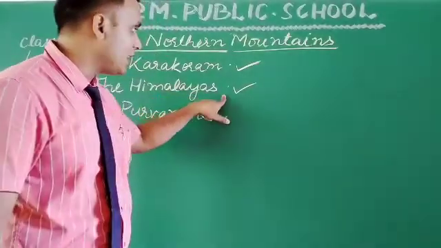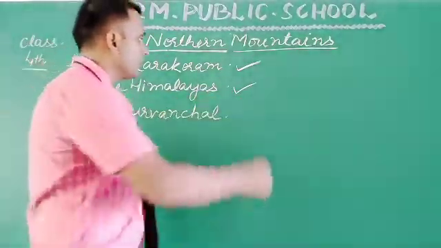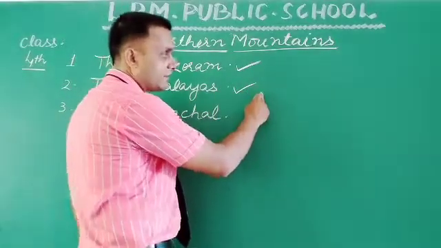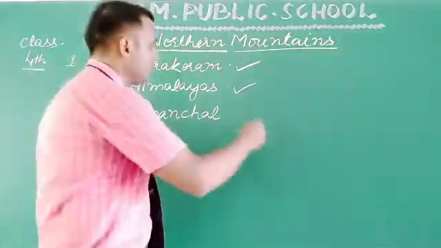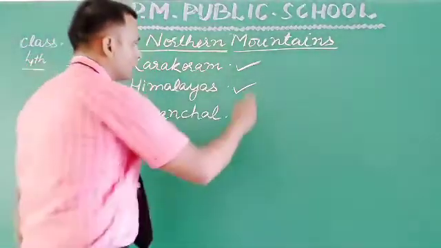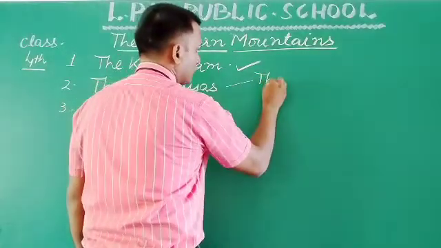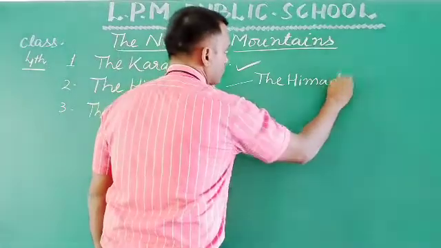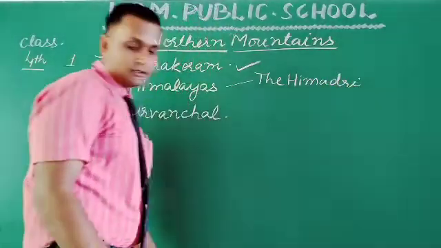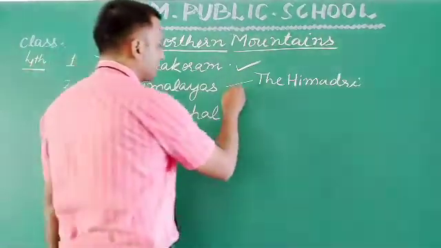In the Himalayas we have three mountain ranges, that is the Himadri, the Himachal, the Shivalik.